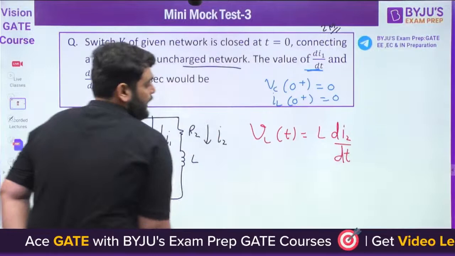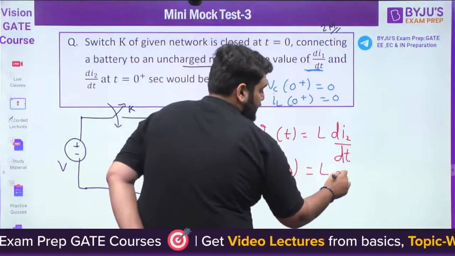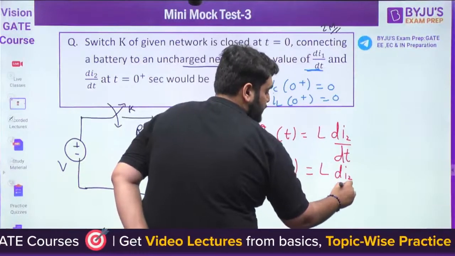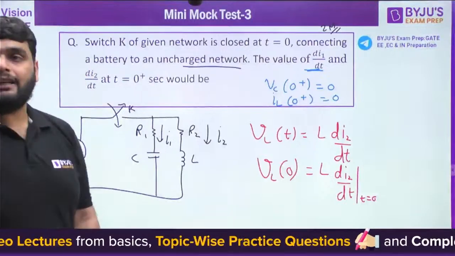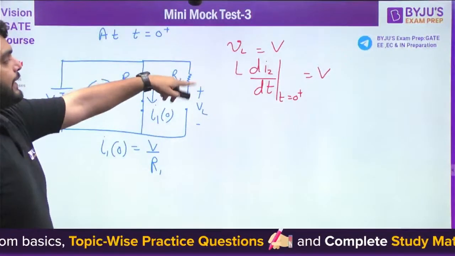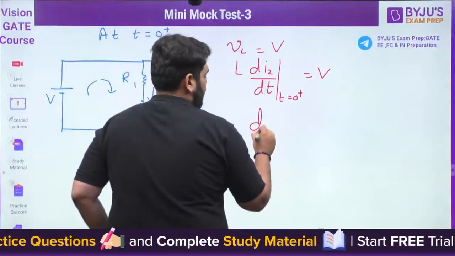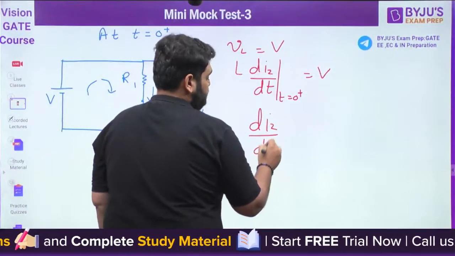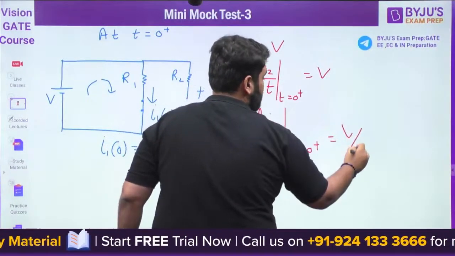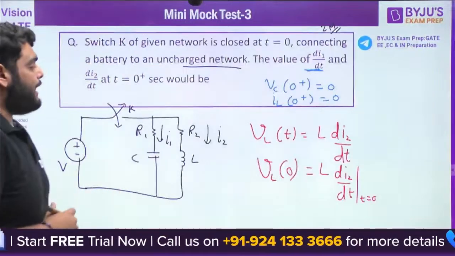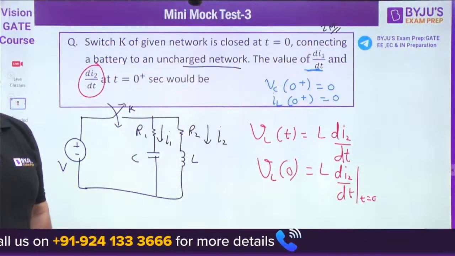This is the VL(t). Now if I want to find the inductor voltage at t equal to 0, I can do it like this. So what we get? L di2 by dt at t equal to 0 plus is equal to V. So from here, what is di2 by dt at t equal to 0 plus? It comes out to be V by L. So this particular quantity we have found: di2 by dt is equal to V by L.